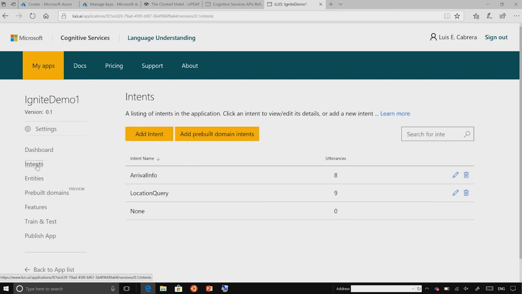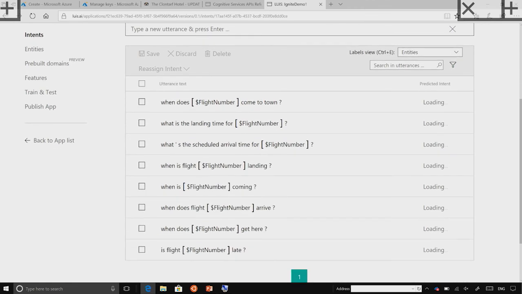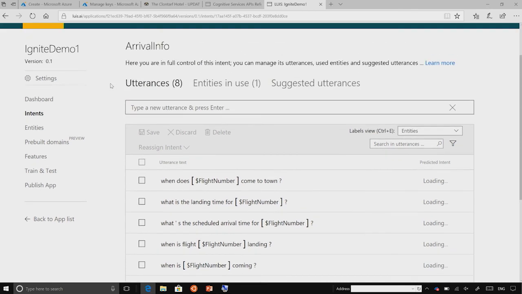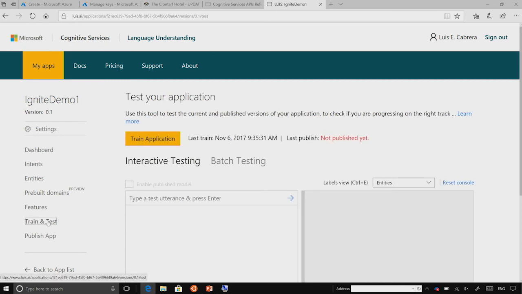And then once I define those, I provided the examples. Let's go into arrival information, for example, where you can see the examples that I passed in the past, such as when does AF32 come to town, or when is flight AF32 landing. In those two cases, these two sentences have the same intent, which is I want to know the arrival information. So by providing these examples and examples for each of the different categories, I can then train a model that will allow me to classify what each of these expressions mean.